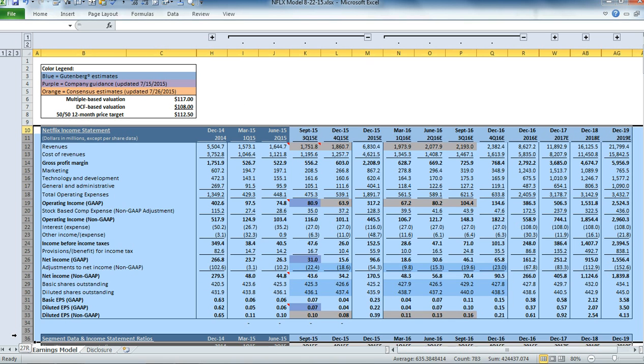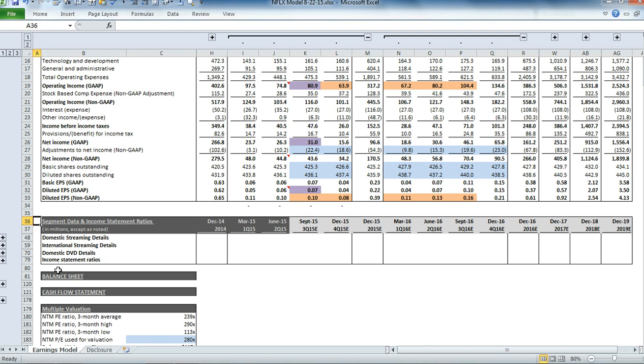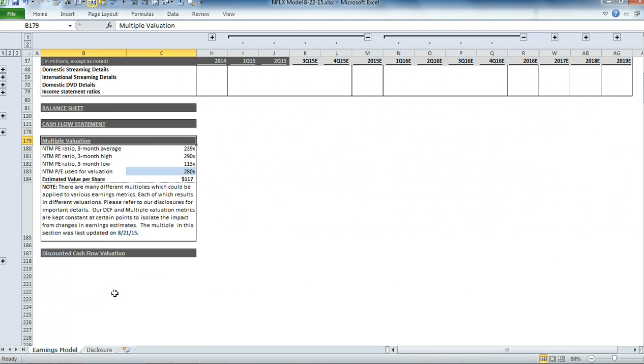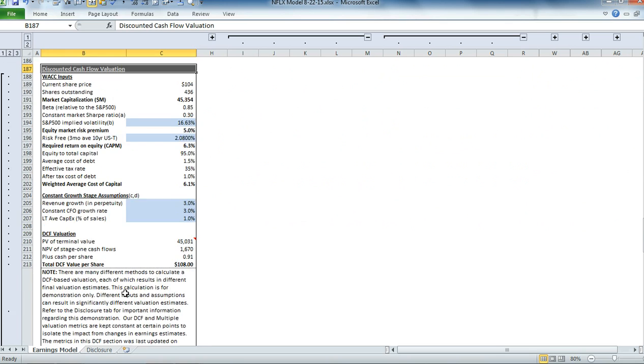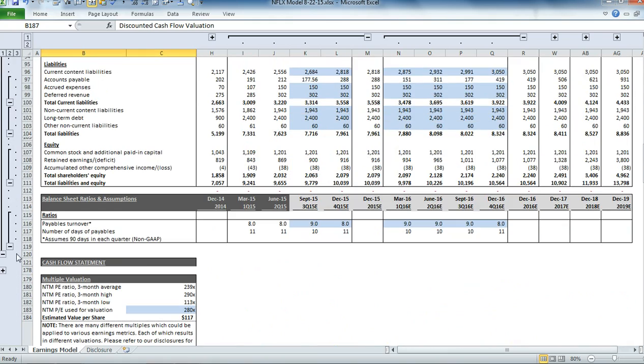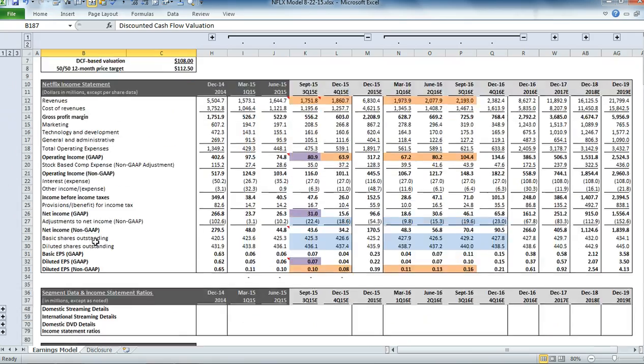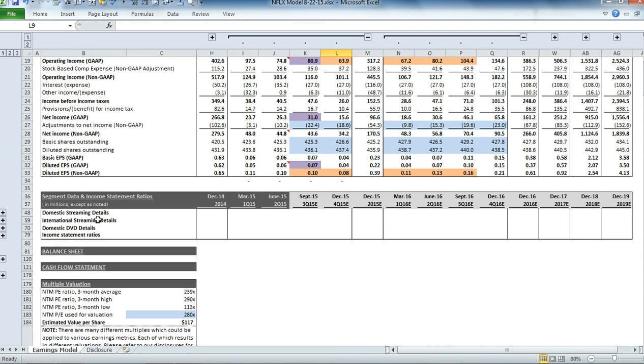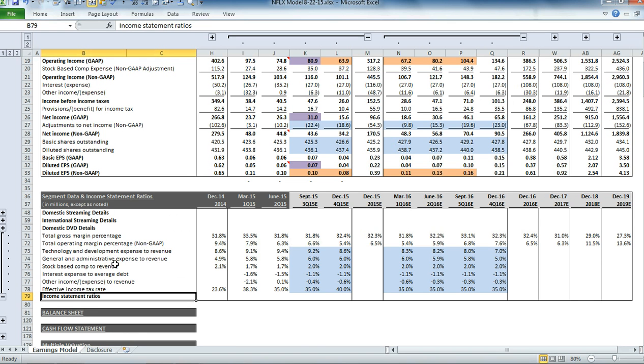Below that, you have the income statement, the segment details, balance sheet, cash flow, multiple valuation summary, and discounted cash flow valuation summary. So you can expand any of these sections to see the details, or if you're not going to model the balance sheet and the cash flow statement, you can keep them collapsed. So just a little demonstration of how we build the income statement. If you scroll down to the segment details, you can see that we have all of the three major segments here: domestic streaming details, international streaming, and domestic DVD rentals. We also have some income statement ratios for profitability and expenses. So for right now, let's just focus on domestic streaming.